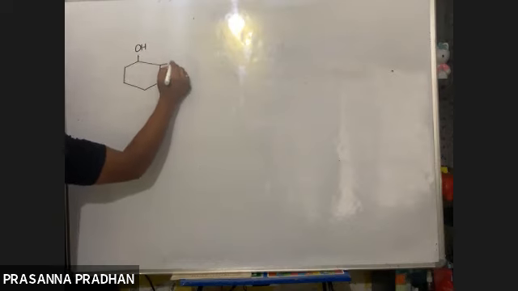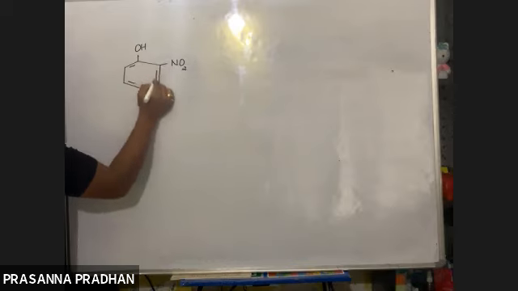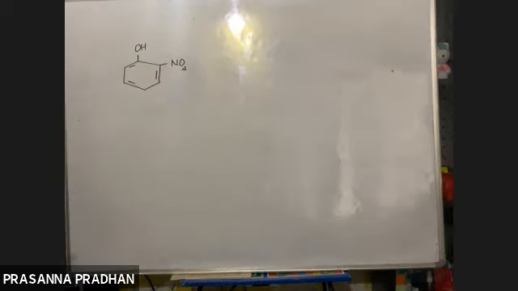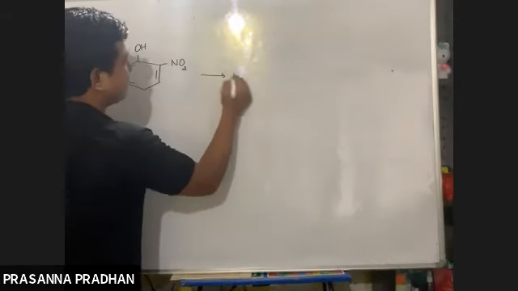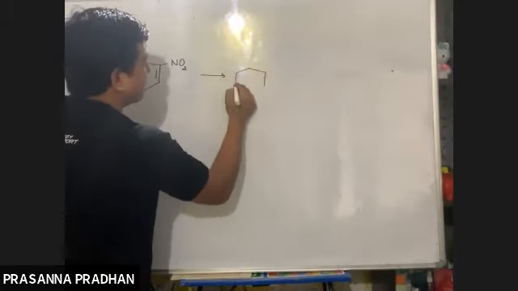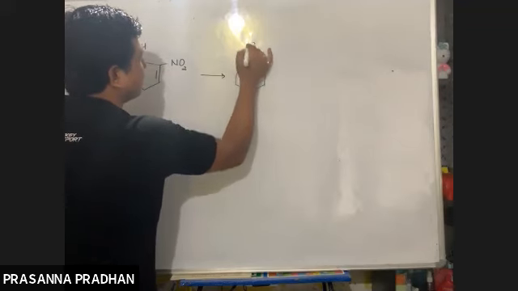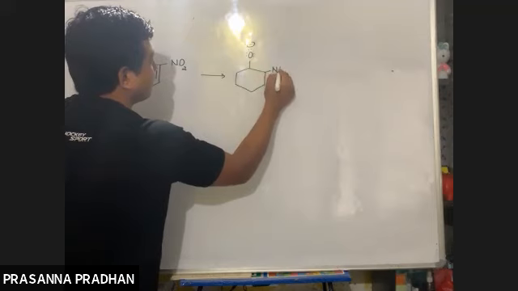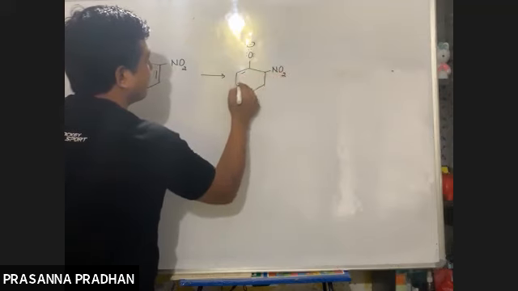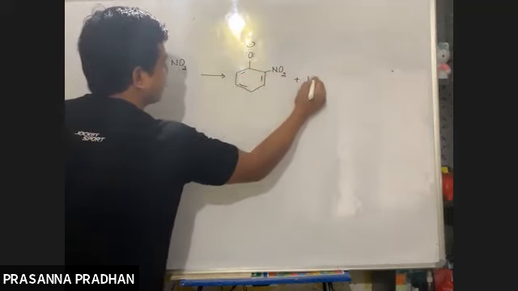Now let me discuss this 2-nitrophenol. We know it's very much acidic, with an electron withdrawing group. So it will lose a proton to form the orthonitrophenol ion, plus H positive.